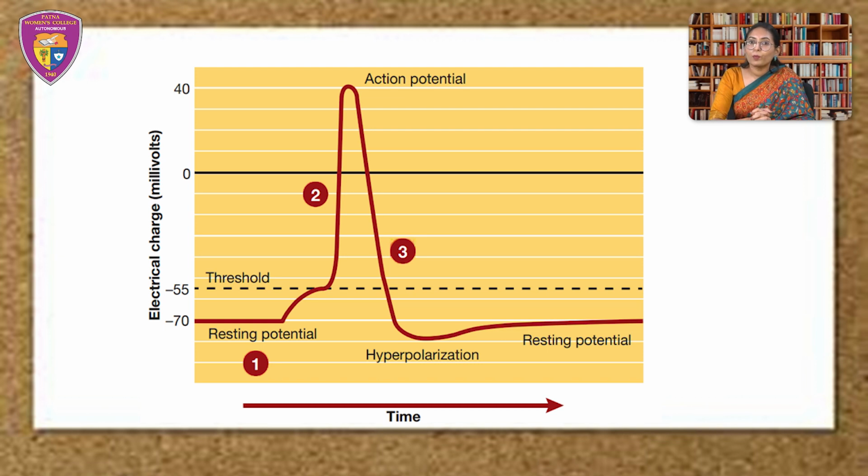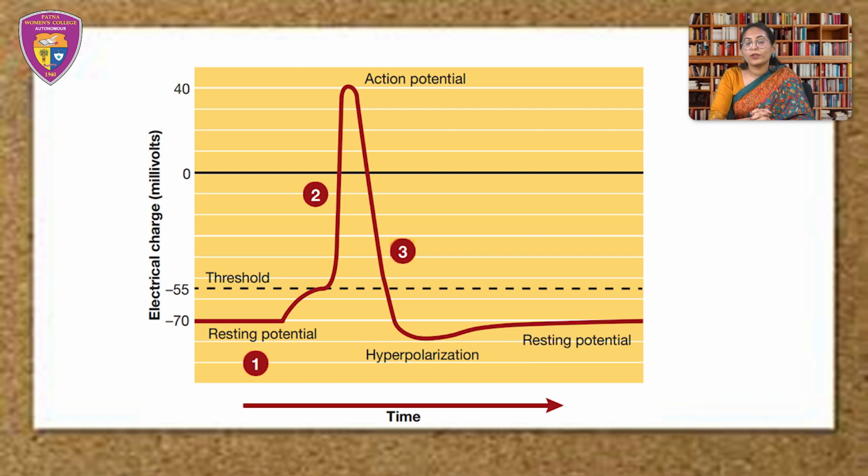This creates the rising phase of the action potential. After around 0.5 millisecond, the potassium channels open and these allow potassium ions to flood out of the neuron. About 1 millisecond after the sodium channels have opened, the gate slams shut. The voltage across the membrane at this point is around +40 millivolt.